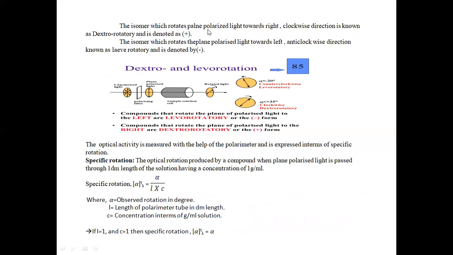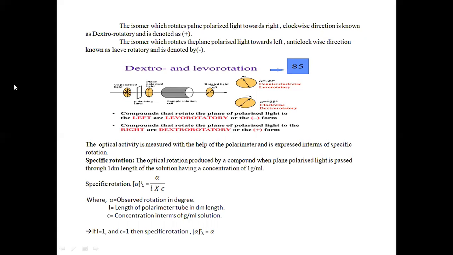The isomer which rotates the plane polarized light towards the right, clockwise direction, is known as dextrorotatory and is denoted by a positive symbol. The isomer which rotates the plane polarized light towards the left, anticlockwise direction, is known as levorotatory and is denoted by a negative sign. That is, an isomer can rotate the plane polarized light in either direction, clockwise or anticlockwise.